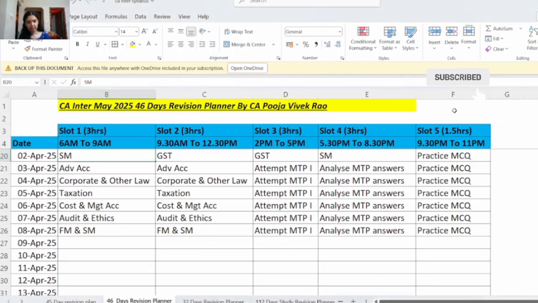In case due to time crunch you are unable to attempt the mock test papers, what I suggest is you can study the mock test paper just like you are studying any other chapter. You can study the answers of the mock test paper as well. It is important to go through the mock test paper at least once because sometimes similar questions are asked in the exam.